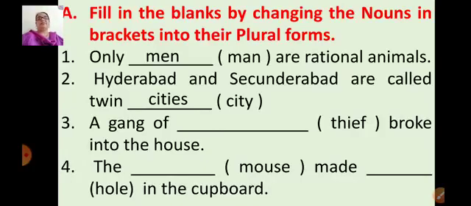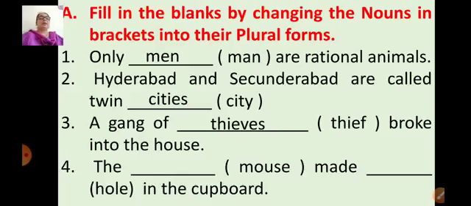A gang of dash thief broke into the house. The word thief ends with F and there is a vowel sound before F. So the plural form of thief is thieves, T-H-I-E-V-E-S. F will change into V and we'll add ES to that word. One thief, many thieves.